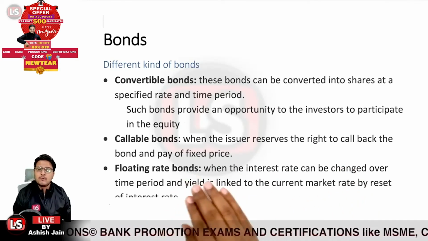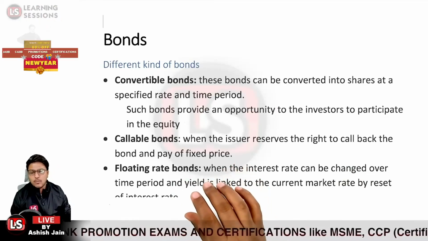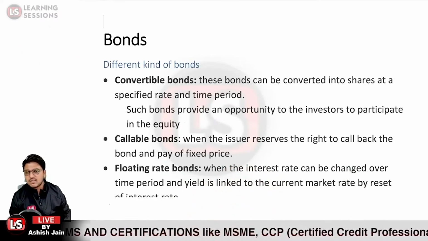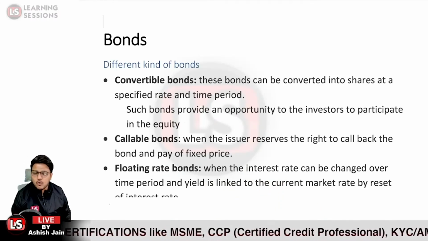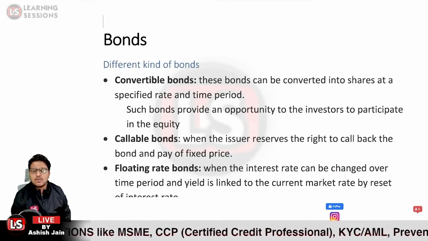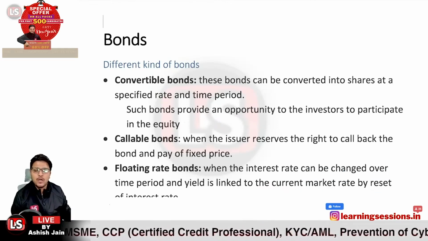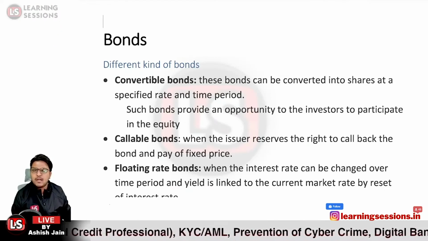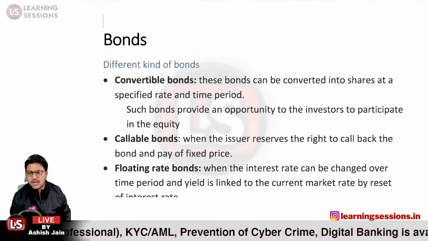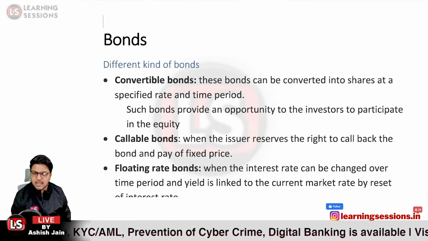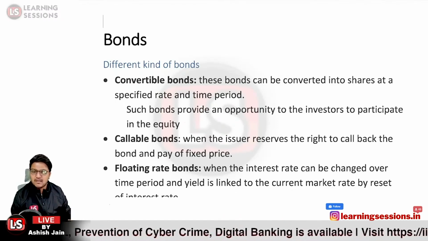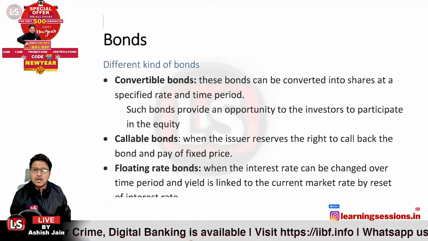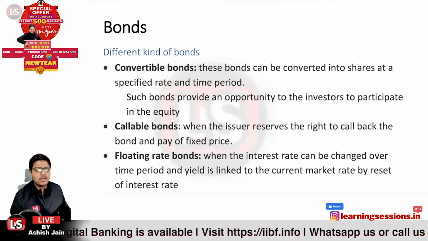And further it is related to floating rate bonds. In the case of the coupon rate bonds that we have considered so far, the bond investor is paid a fixed amount of coupon. But in the case of floating rate bonds, the interest rate paid will not be fixed. It will be a floating rate, and they will be repricing it. As in loan amounts, where a floating rate is applicable and your interest rate changes after some particular period, that same scenario applies to this bond also. That is said to be floating rate bonds.